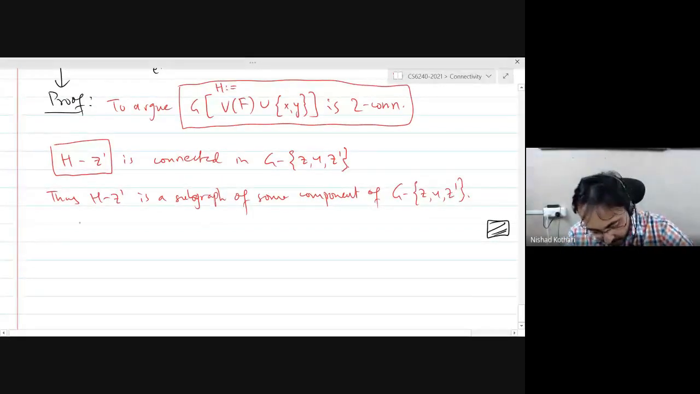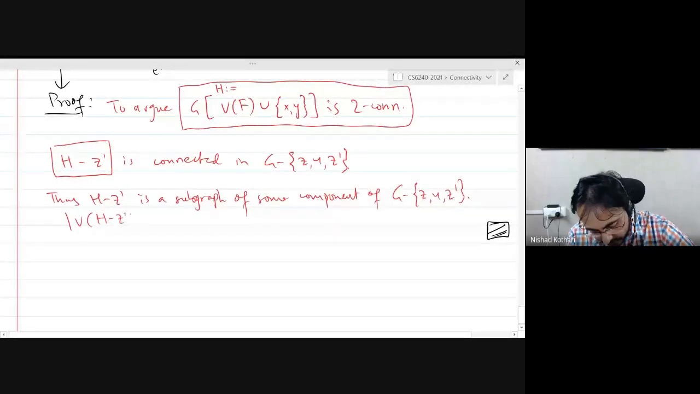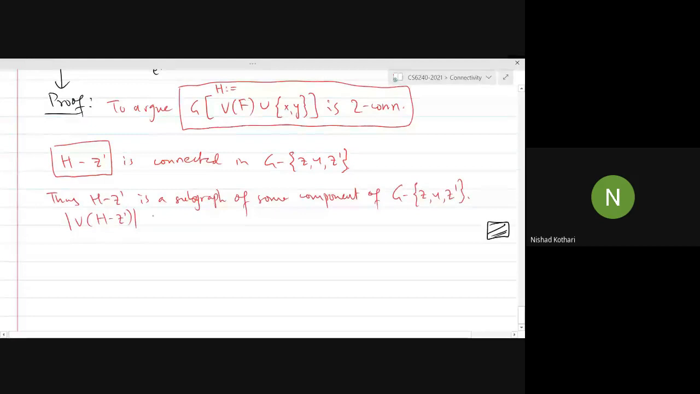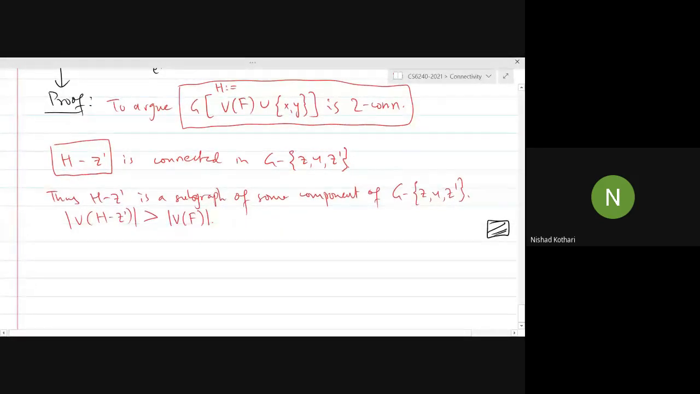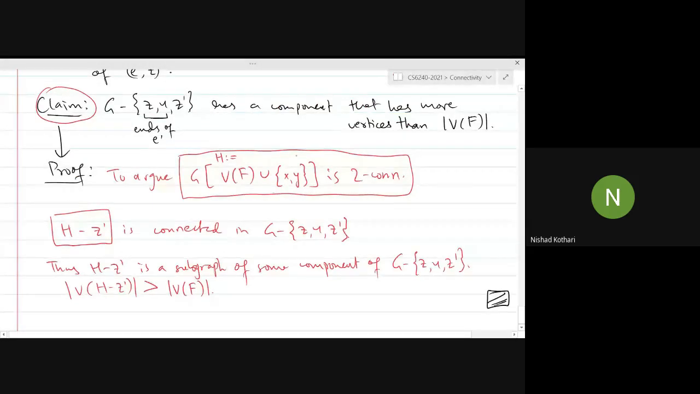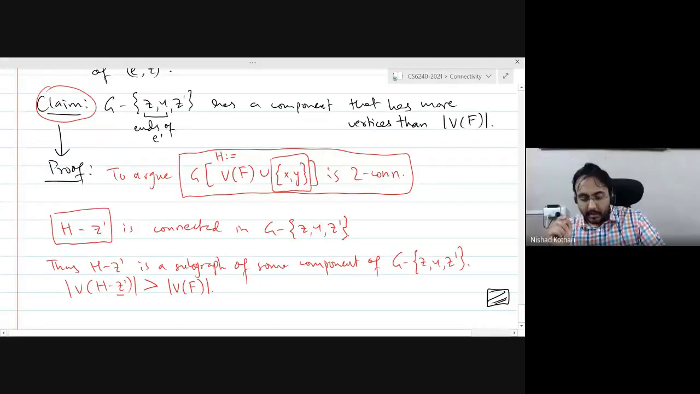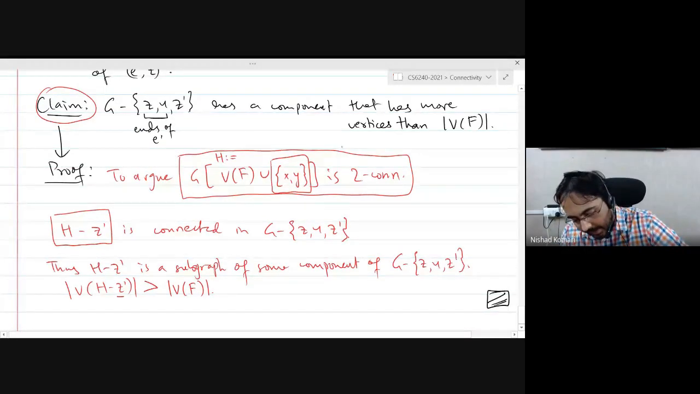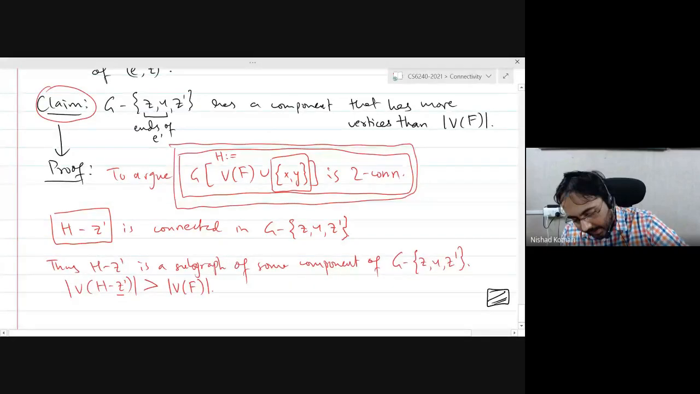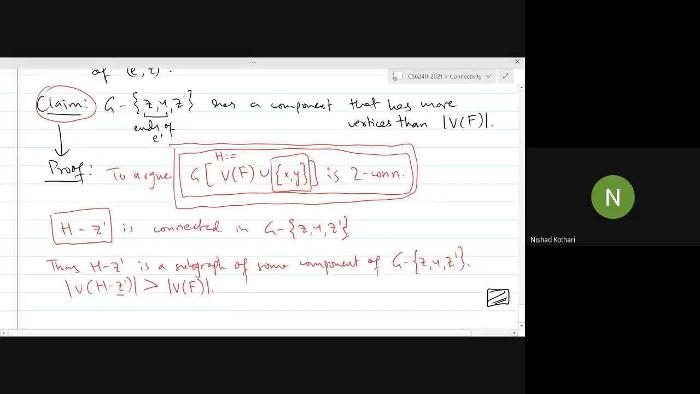And notice that the number of vertices in H minus Z prime is greater than the number of vertices in F, because I have added two vertices to F, X and Y, and then I've deleted one vertex at most. So I'm going to have at least one more vertex than the number of vertices in F. So now the only thing I need to convince you about is that this graph H is two connected. Okay? And this is something we have already done.